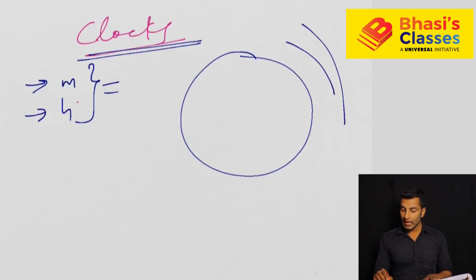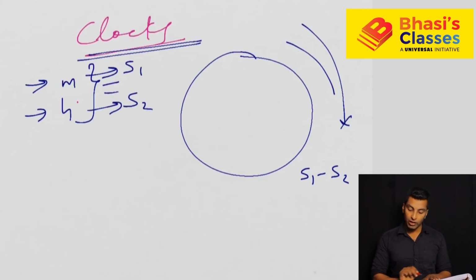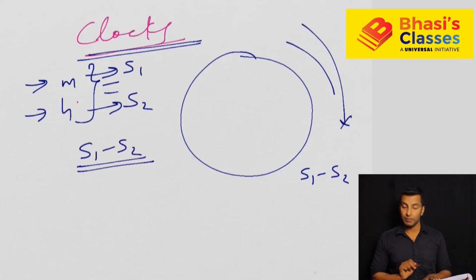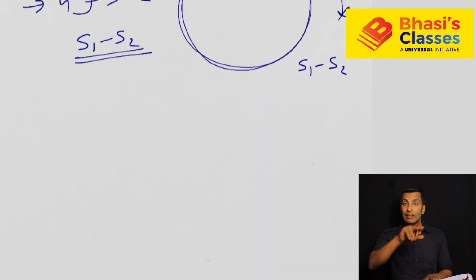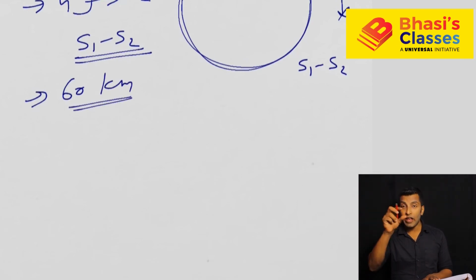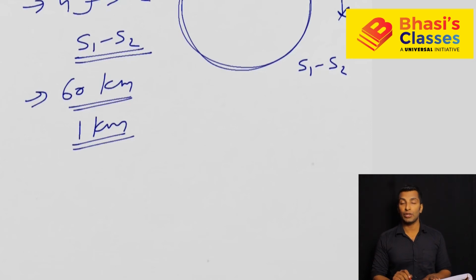When you are moving in the same direction, we know the relative speed, right? S1 minus S2. So if the minute hand has a speed of S1 and the hour hand has a speed of S2, the relative speed will always be S1 minus S2. Now, what you need to do is consider this as a circular track with 60 kilometers as the distance, and each minute is actually 1 kilometer.